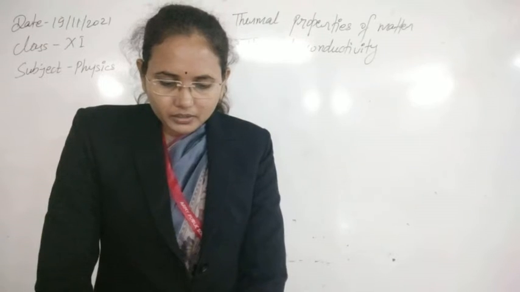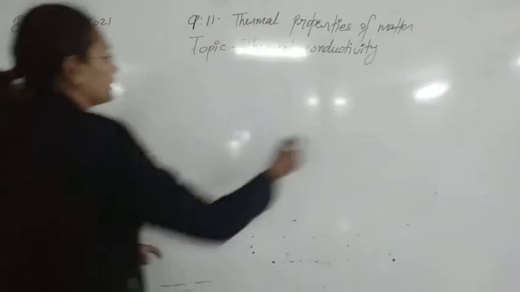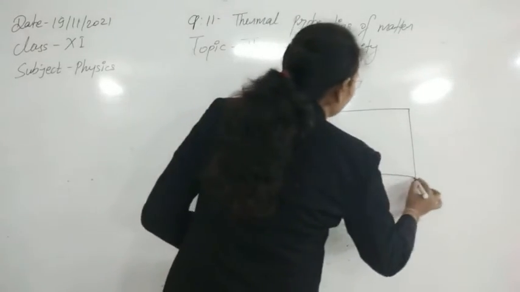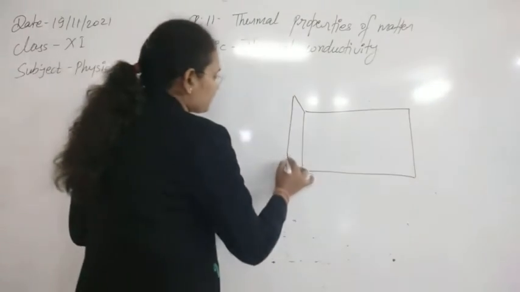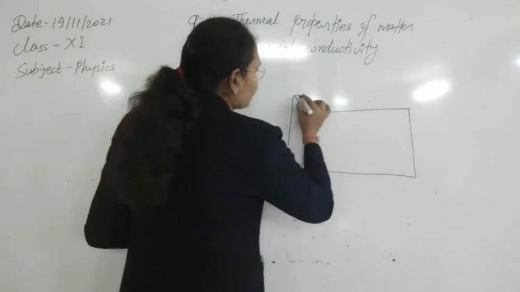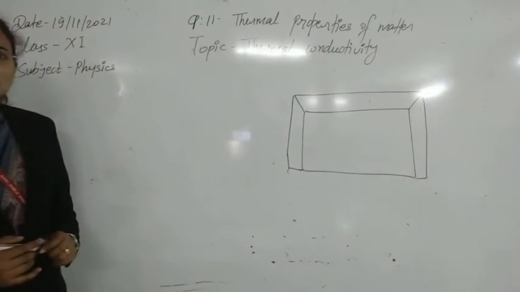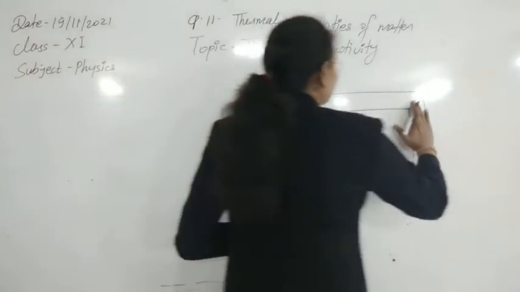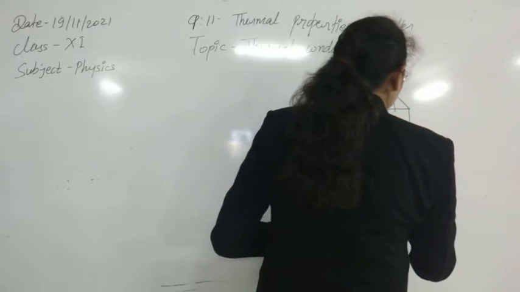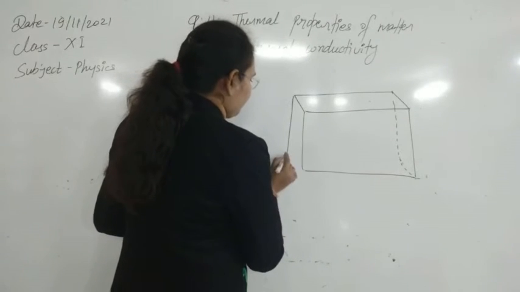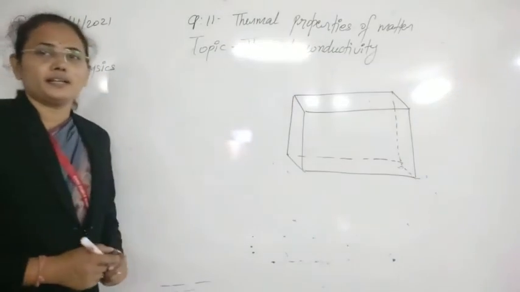Let two opposite faces of the section of the rod be maintained at a temperature difference of delta T. So for example, we have a rectangular bar, and we can give it some thickness. Now you can see this is just like a slab we have.